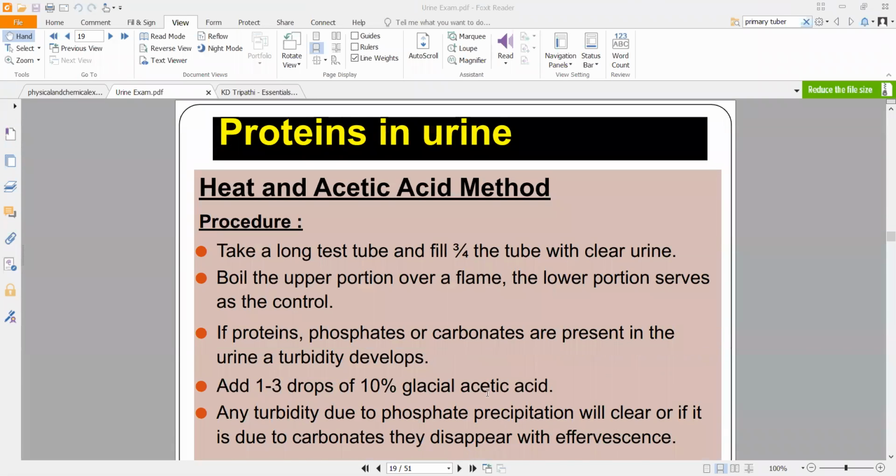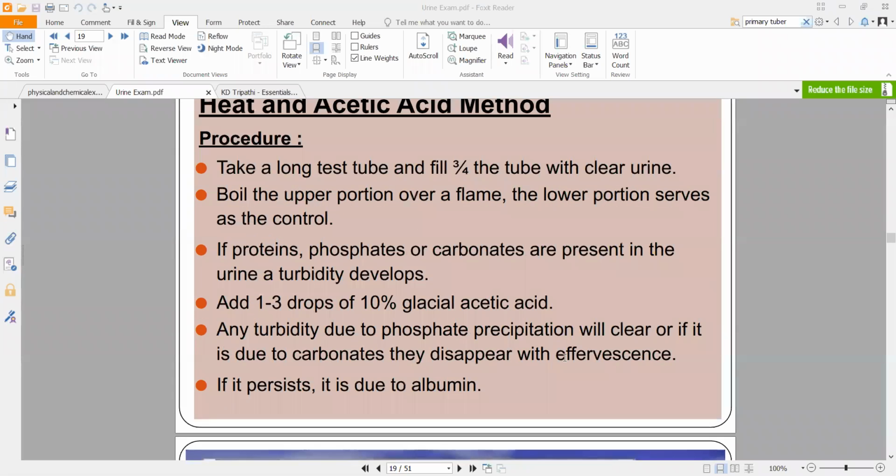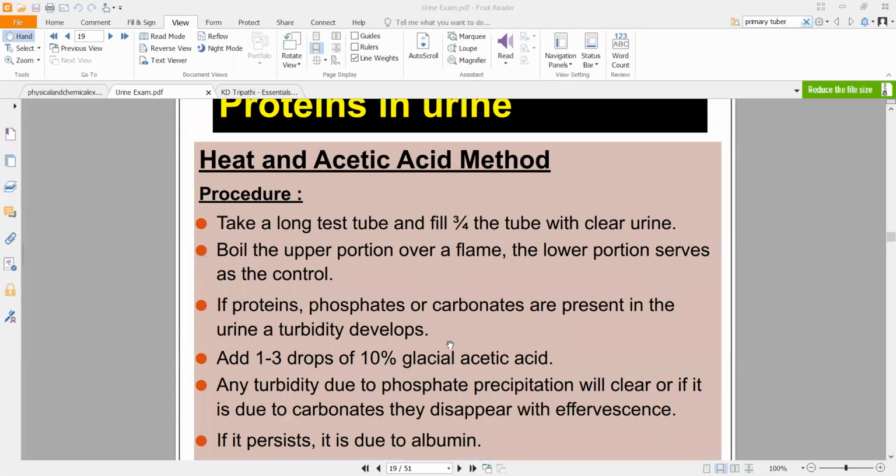Now, coming to the procedure of measuring proteins in urine, to check if you have excess or not. The heat and acetic acid method is fairly simple. You take a test tube and fill it 3/4 with clear urine. You take a urine sample, fill the test tube with that, and boil only the upper portion. If you can see this image, you boil only the upper portion, not the whole test tube. Be careful with the flame. Don't hold it very close to your hand.